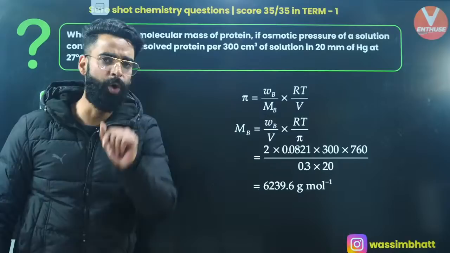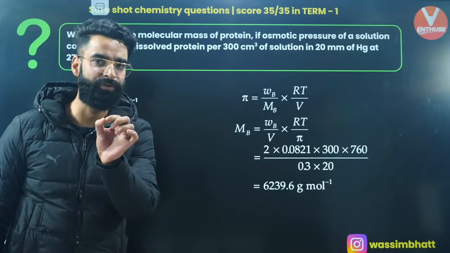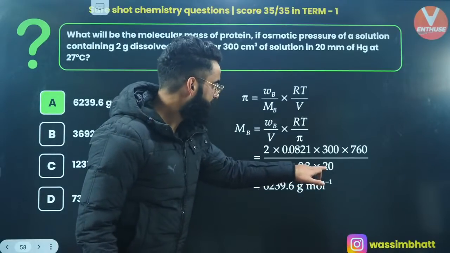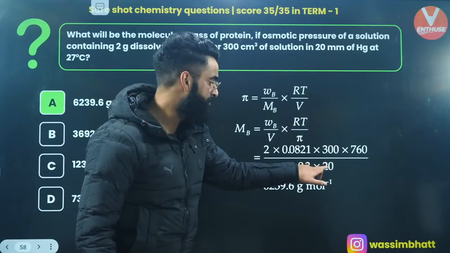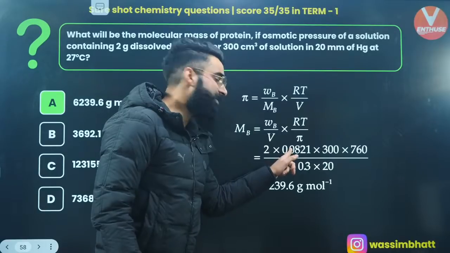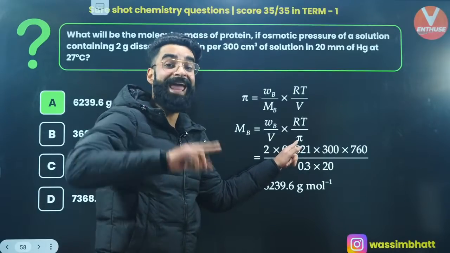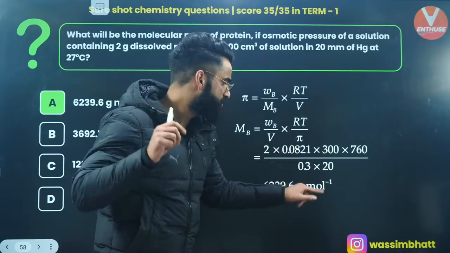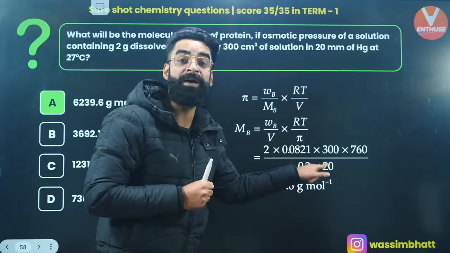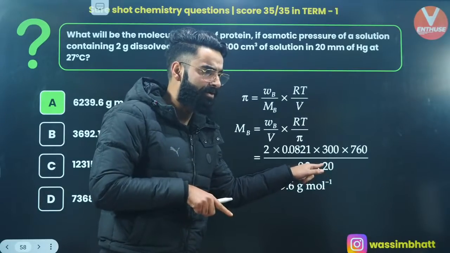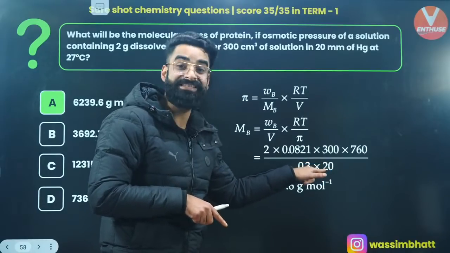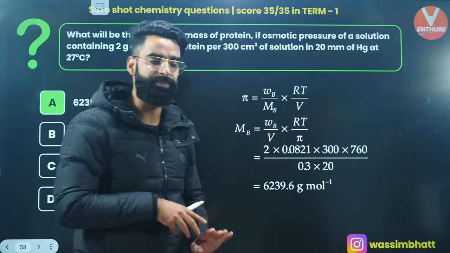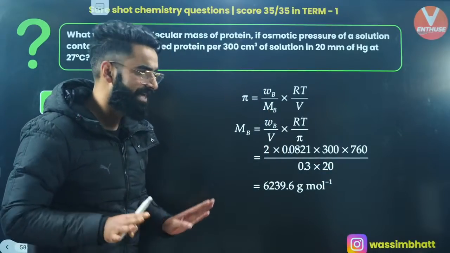You need to be careful of one thing. This osmotic pressure is given in mm of Hg, and the R value you have taken is 0.0821 atm liter per Kelvin per mole. So you are going to convert this mm of Hg into atm by just dividing it by 760.